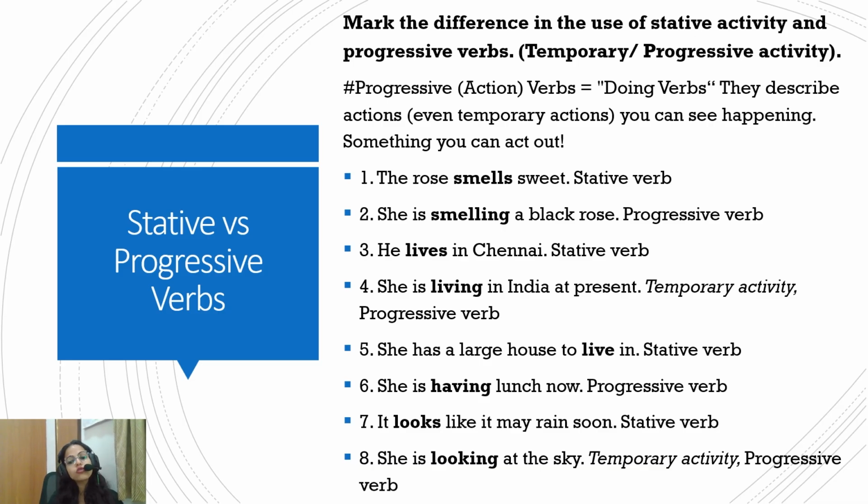She has a large house to live in. Again, stative verb, because living is not like a progressive action. She's having lunch now. So the action of having lunch is going on. That temporary or progressive activity is having. So it's a progressive verb. It looks like it may rain soon. So looks like is not an action in progress. She's looking at the sky. Now somebody is looking, this is an action in progress. I'm looking, I've stopped looking. So this was an action in progress. I can act and that action can stop. It's not a state. So by now I hope you've understood the difference between stative and progressive verbs.